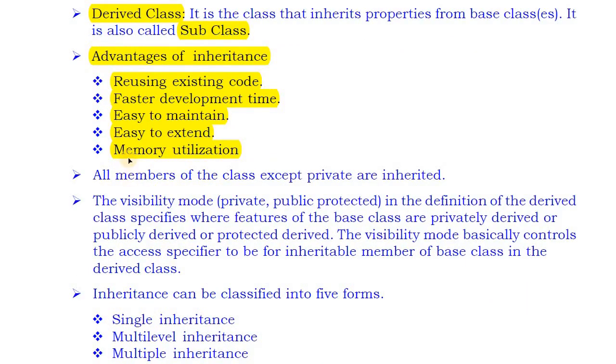One very important point in inheritance: we get the properties from one class to another class, but all members of the class except private are inherited. That means if we are creating a new class from an old class, then the compiler will transfer all properties of the base class to the new class, but only public or protected members. Private variables, or private members, are not transferred in inheritance.